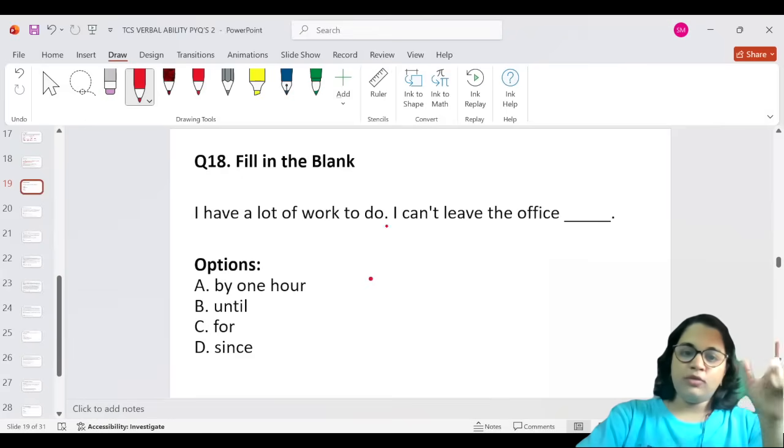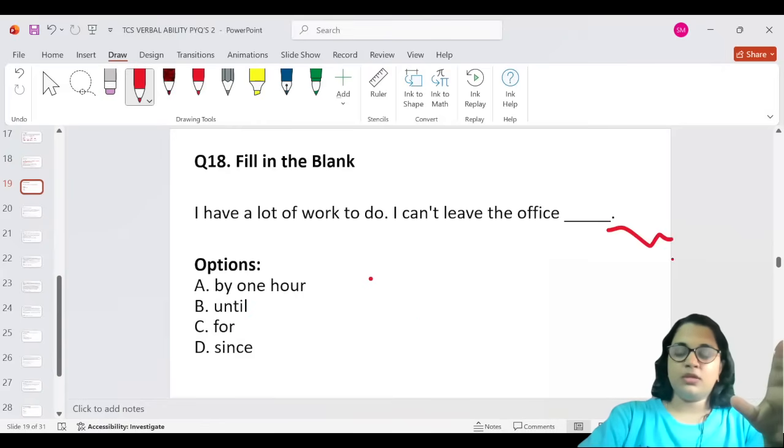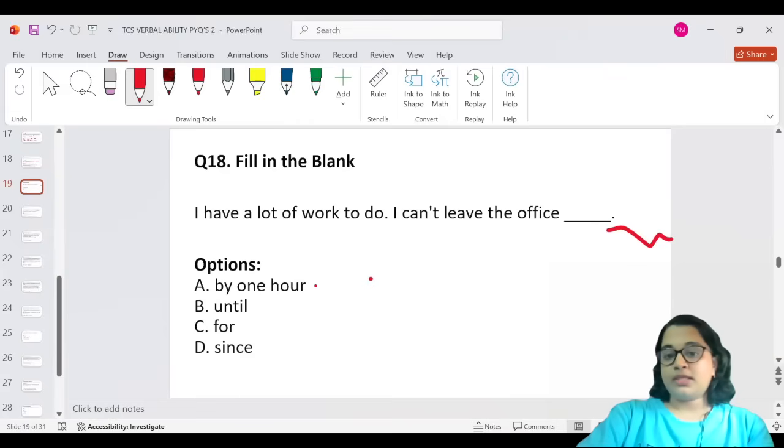I'll tell you, I have a lot of work to do. I can't leave office for. Office by an hour. Office until I finish the work. Maybe if there was something here, it would have been correct, but there's nothing here. So it's like I can't leave office for. Yes, for would be the most correct answer, for whatever purpose that comes here. So option C will go perfectly with this.